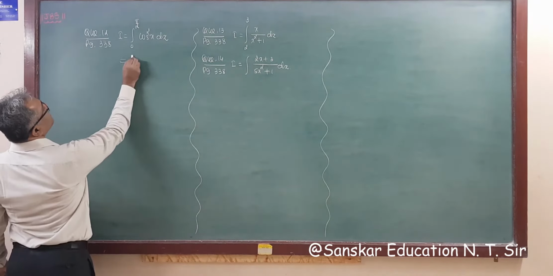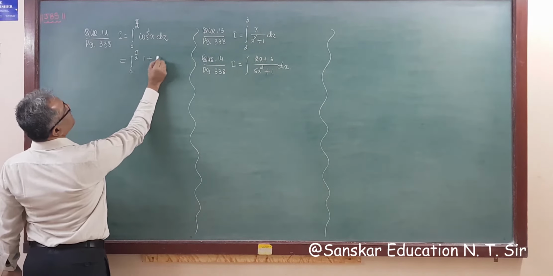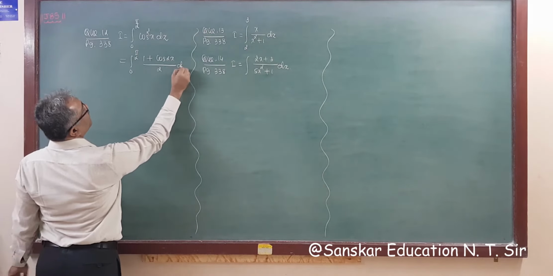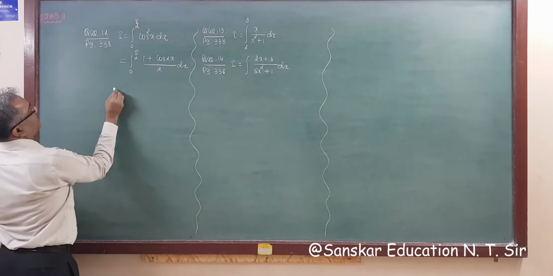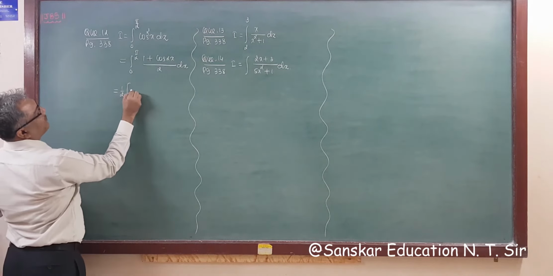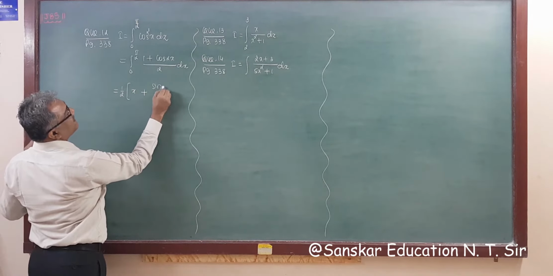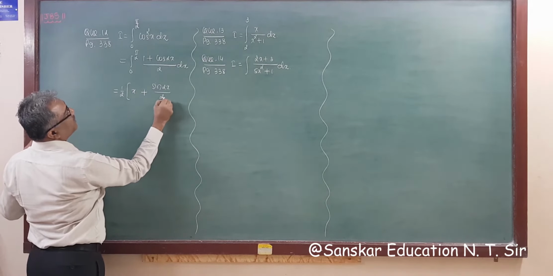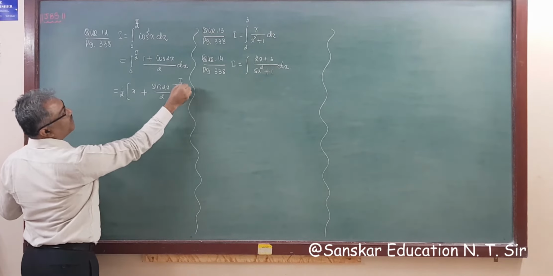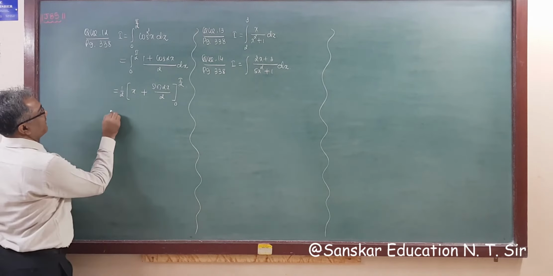So writing this, integral from 0 to pi by 2, (1 plus cos 2x) by 2 dx. Now 1 upon 2 is constant, so writing outside, and integration of 1 is x plus integration of cos 2x is sin 2x by 2, and limit is from 0 to pi by 2, right? Now apply limit, because this is the finite integration.